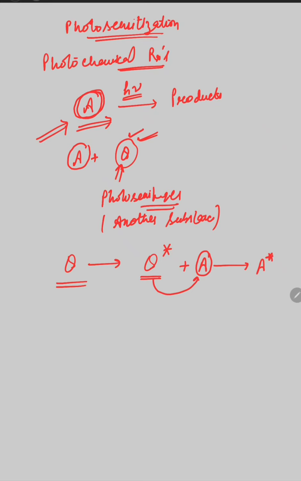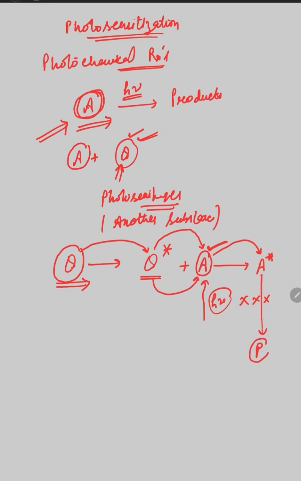So this is the process by which we can excite a reactant molecule, a substance which does not directly absorb the radiations, which does not directly absorb the light of particular intensity. For such chemical reactions we use another substance which is first excited to the excited state, and then that substance in the excited state transfers its energy to the reactant molecule, and the reactant molecule is excited and then forms the particular products.